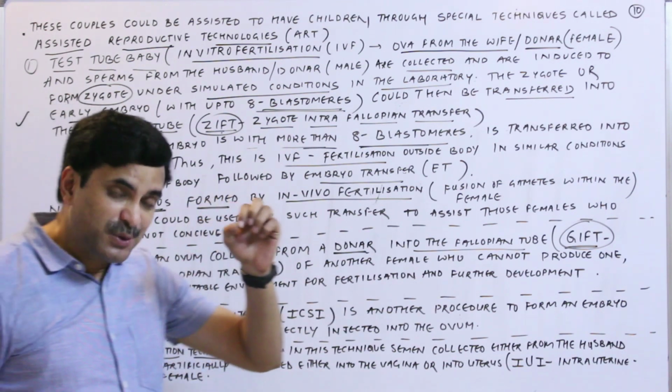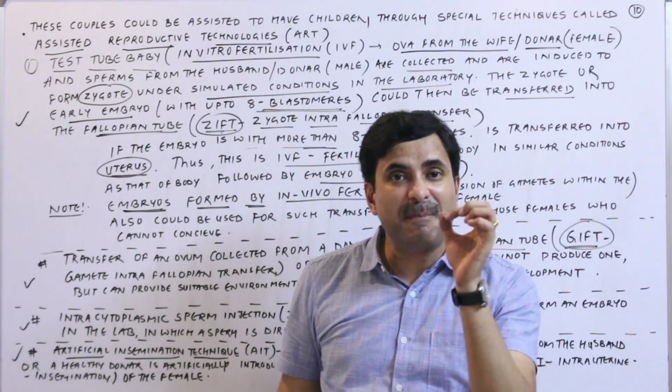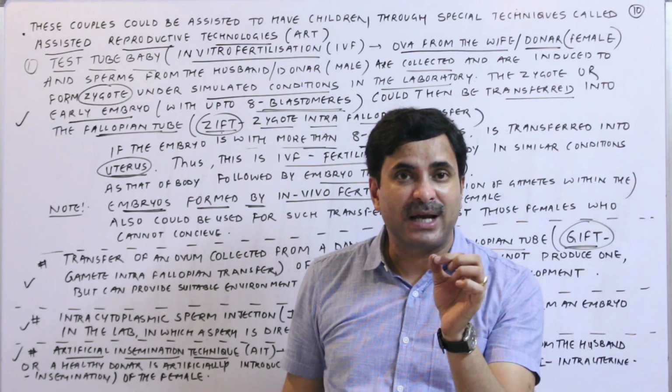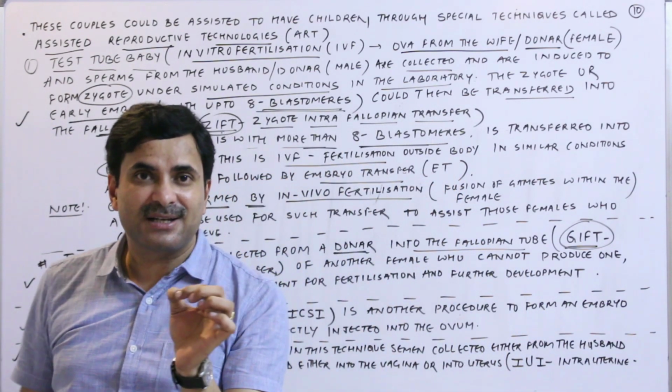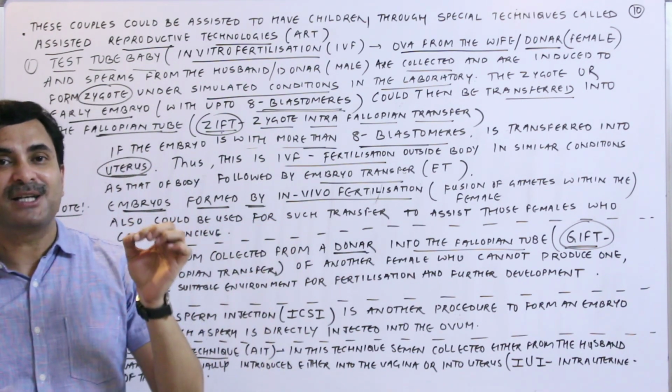Clear? So this was the complete chapter. This was the rapid revision for the reproductive health chapter. I have tried to explain each and every line of the NCERT. So please go through this video 1 time, 2 times, 3 times.